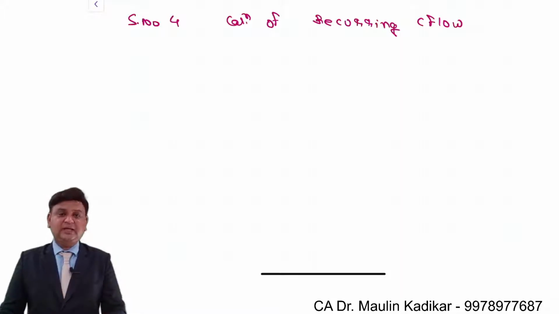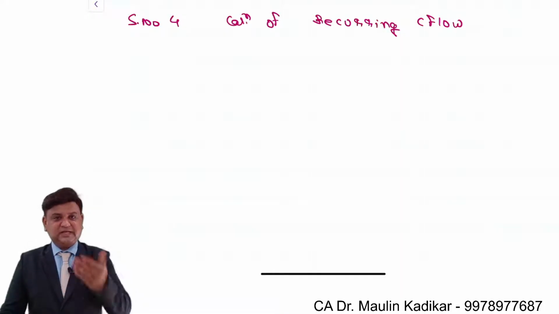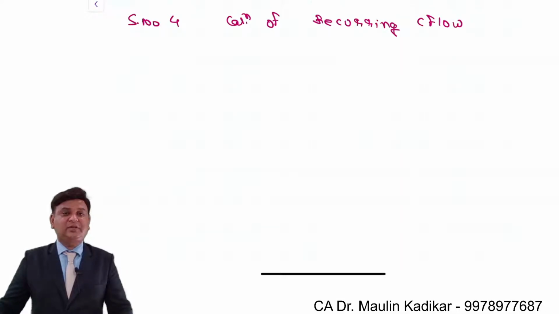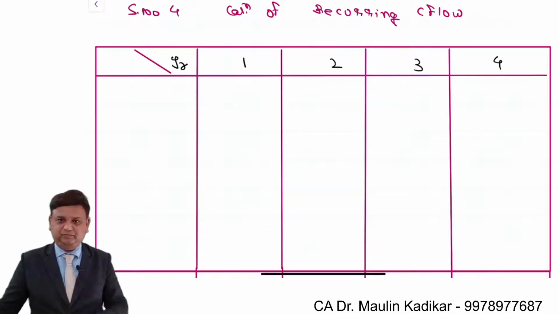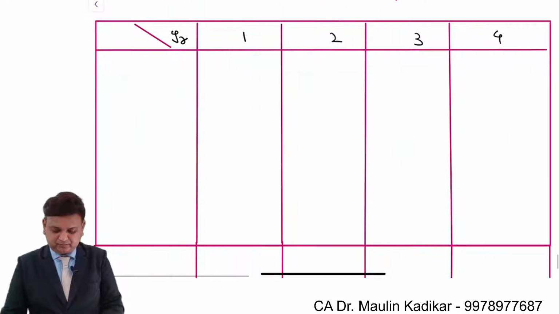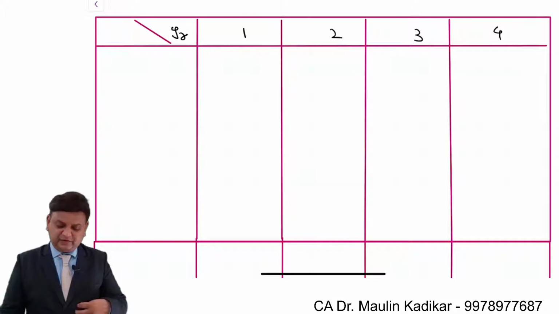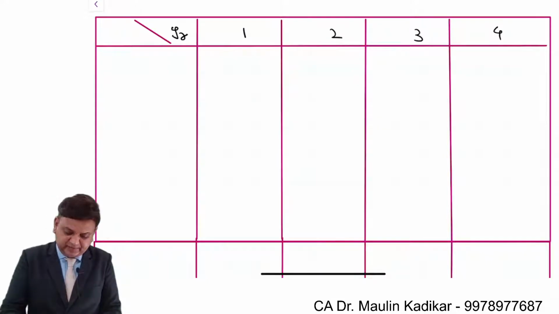I want you to make the computation of the recurring cash flow only for the first year. Then I will do the second year, and so on. So we will have the working for the remaining years. So let us start doing the answer. We are doing it only for the first year. Please write down the answer along with me.